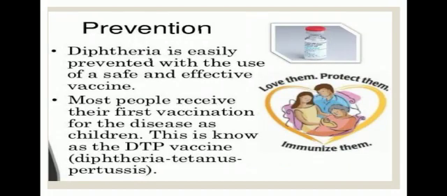Diphtheria is easily prevented with the use of a safe and effective vaccine. Most people receive their first vaccination for the disease as children. This is known as the DTP vaccine: diphtheria, tetanus, pertussis. These are the prevention of diphtheria.